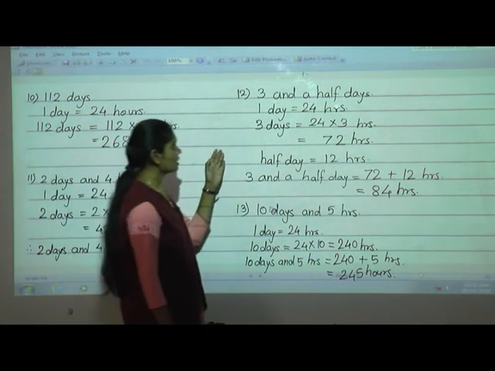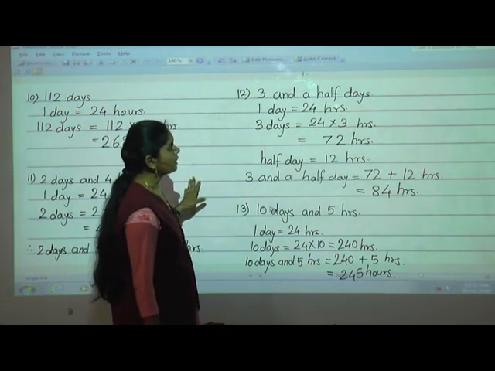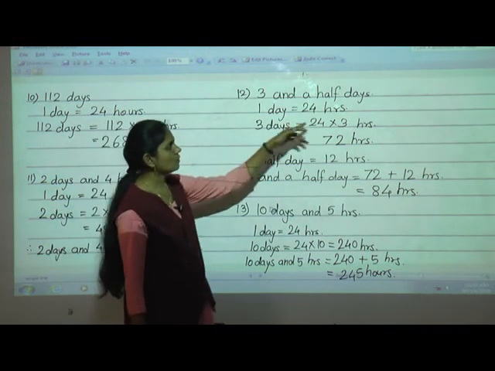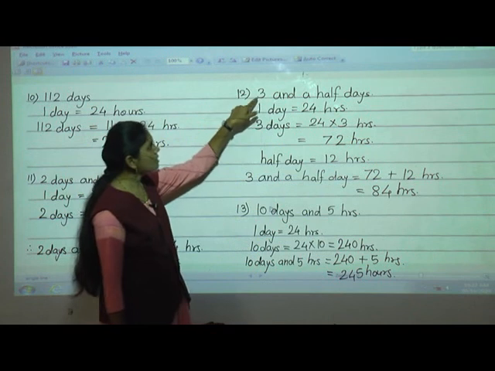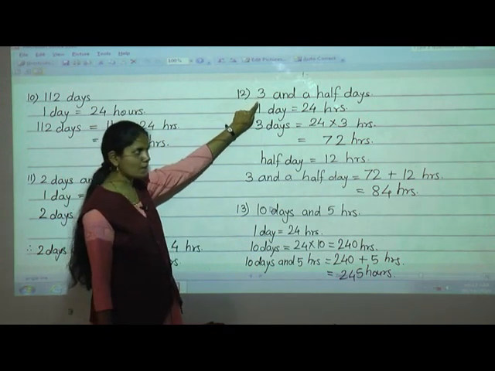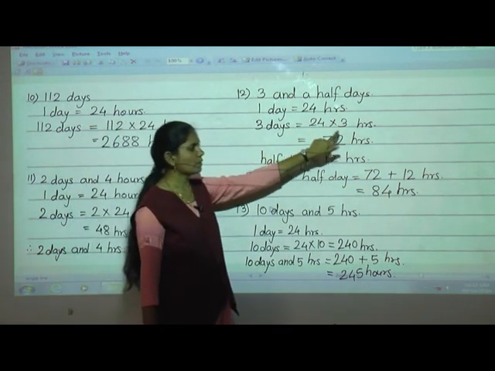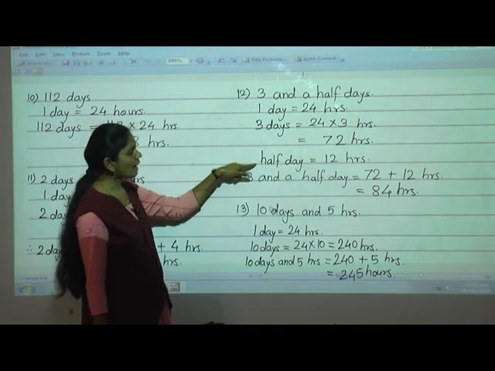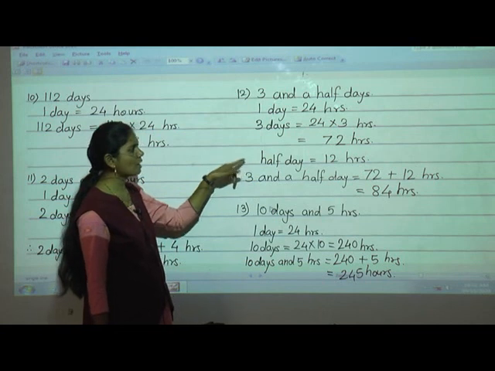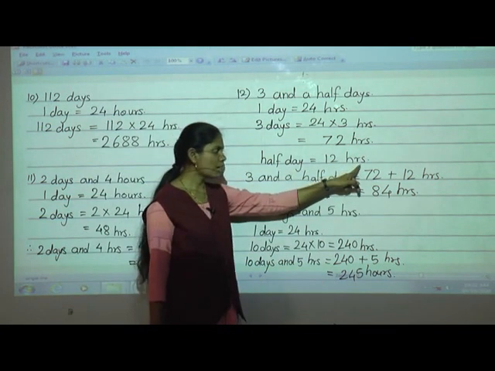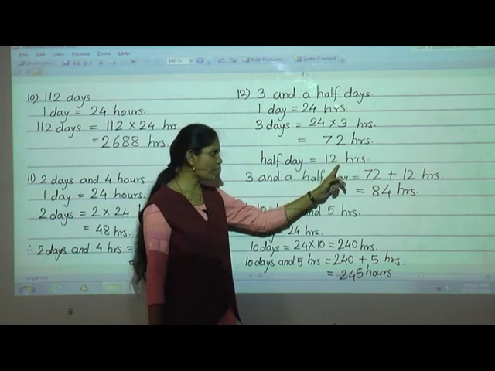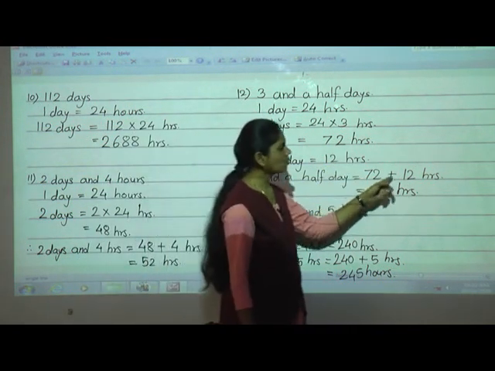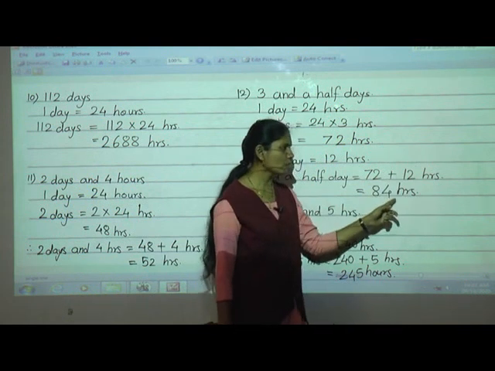Now see this 12th number example, 3.5 days. Again the first step, 1 day is equal to 24 hours. Then this 3 days you have to convert into hours. So 3 days is equal to 24 into 3, 72 hours. To that again you have to add half day. Now half day means what? Half day is equal to 12 hours. So 72 plus 12 means 3.5 days. Then do the addition, 72 plus 12, 84 hours.